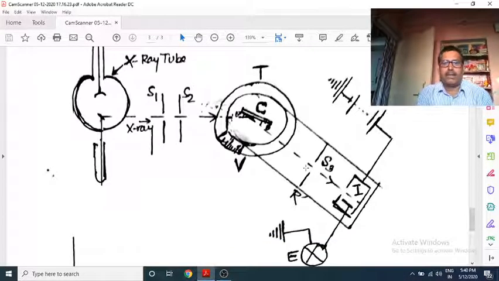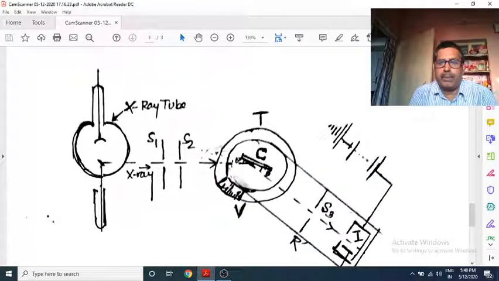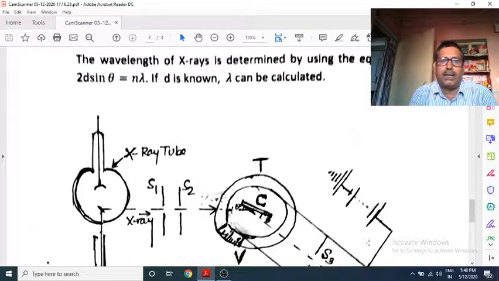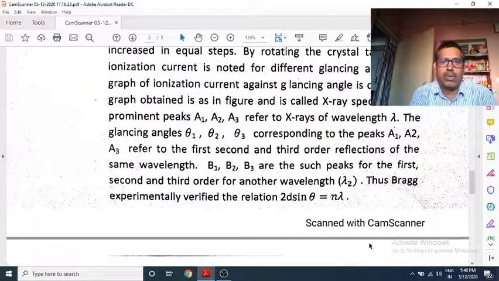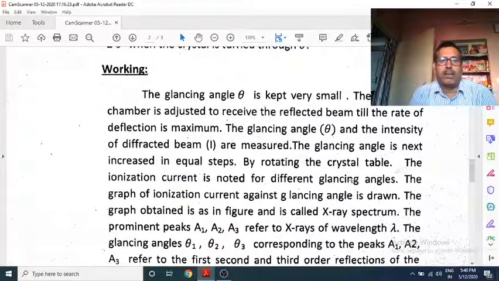This is the detector, the ionization chamber, where the intensity of the X-ray beam is directly proportional to the current measured by the ionization chamber. The glancing angle theta is kept very small. The ionization chamber is adjusted to receive the reflected beam till the rate of deflection is maximum.